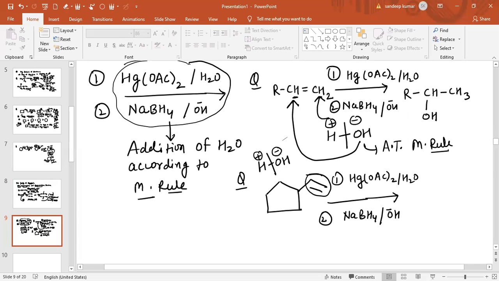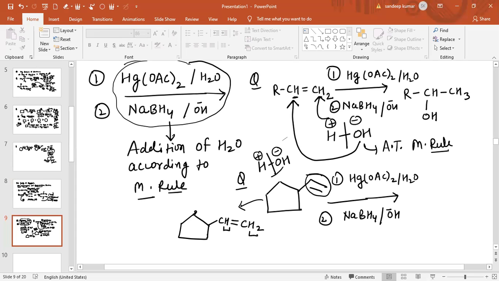So the negative part will come. You can also expand this compound to see the hydrogen atoms. You can write this compound in this way. This is basically CH=CH2. So there is only one hydrogen and there are two hydrogen atoms.